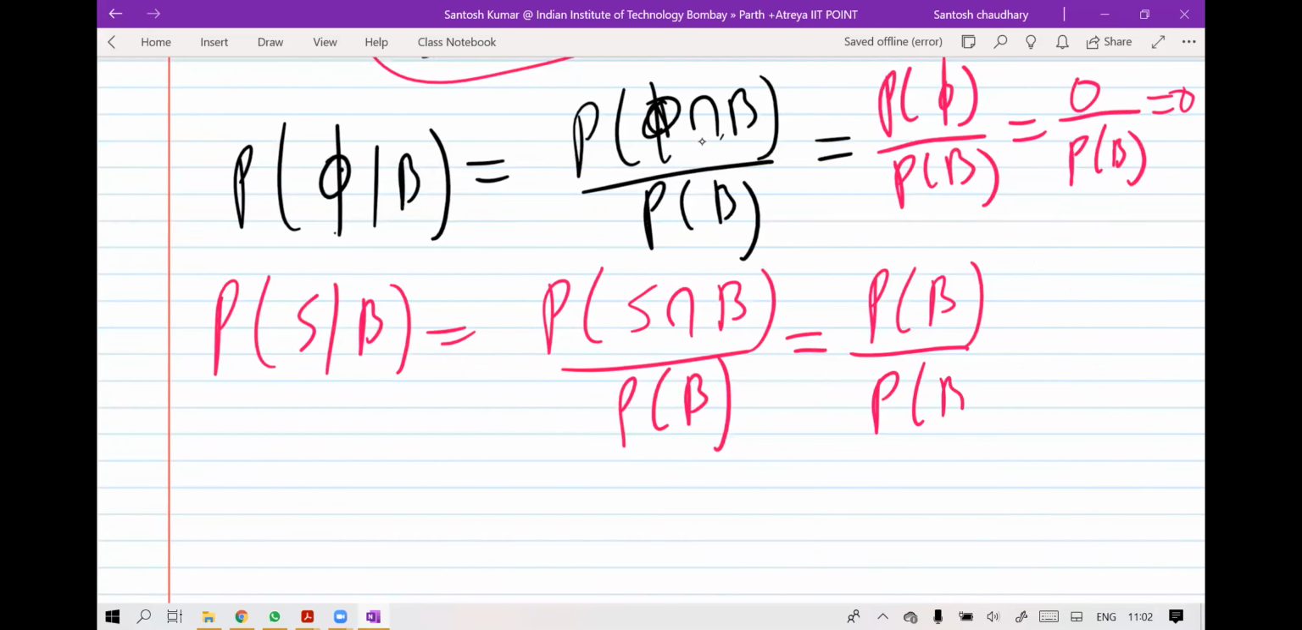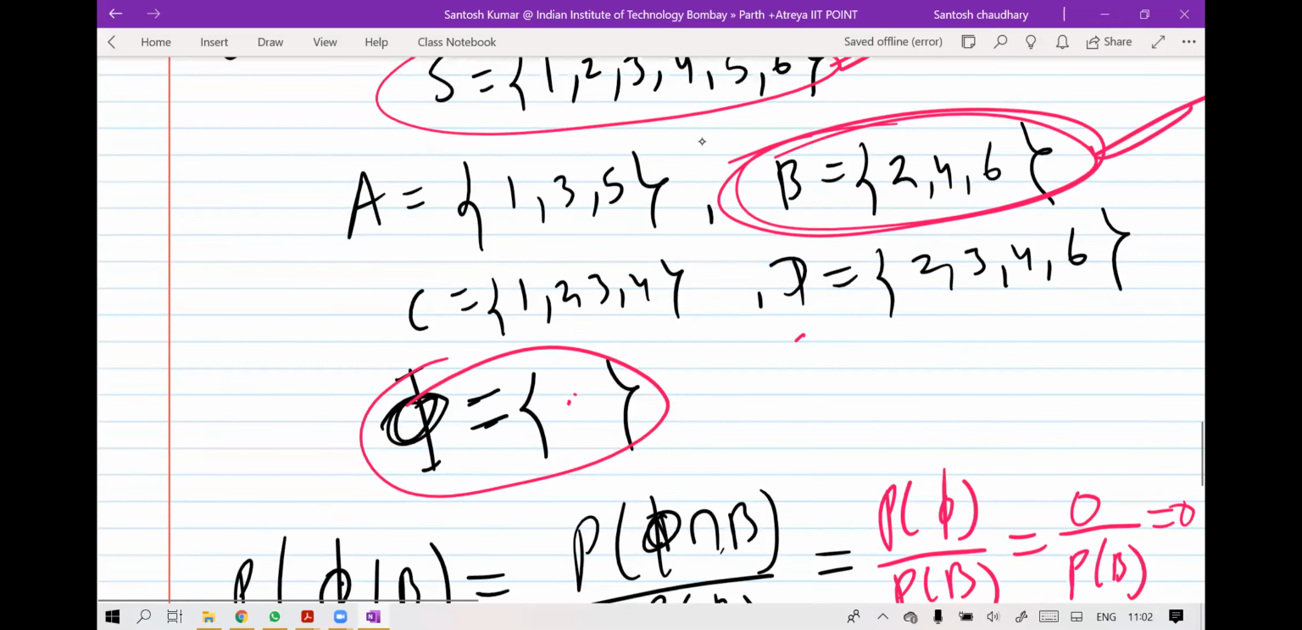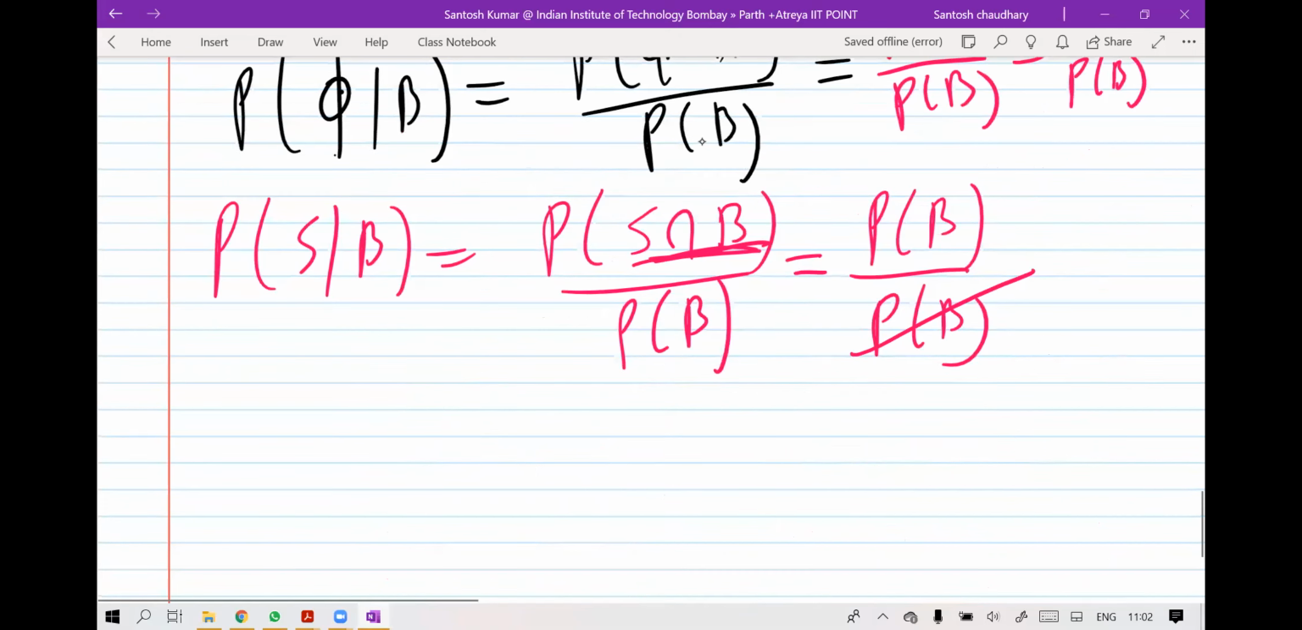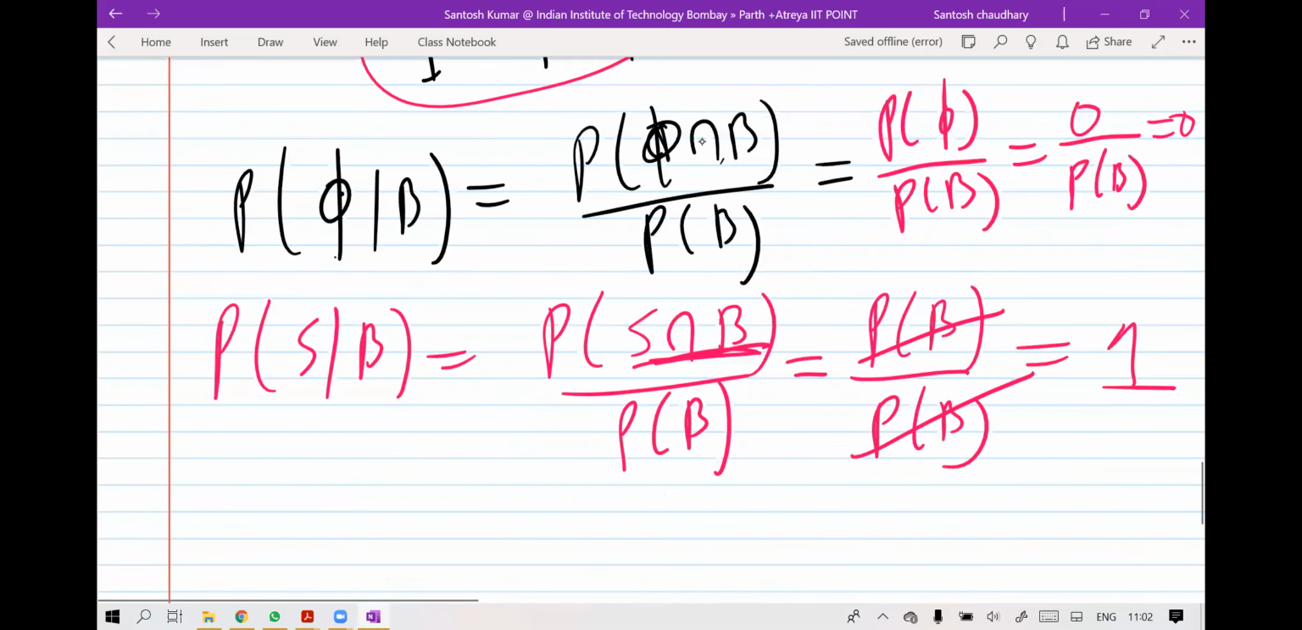Probability of B upon probability of B. S intersection B, you have seen. So you take the intersection of S and B, you will get the common elements of B only because S has all the elements from 1 to 6. That's why whatever the probability, you cancel out, it will give you 1. So that was there that I did here directly.